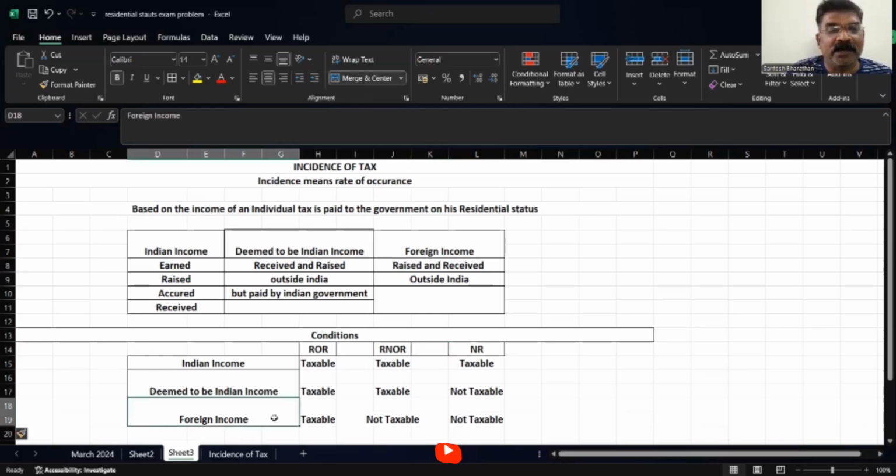Next comes foreign income. Foreign income is stated as income raised and received outside India, that means income earned and received outside India, where India is not concerned. In this case, if an individual is a resident and ordinarily resident, only then it is taxable. In both the other cases, he is not taxable. Okay, so these are some conditions, done in a simple way.